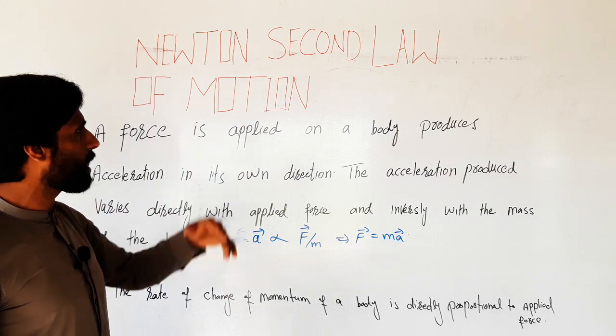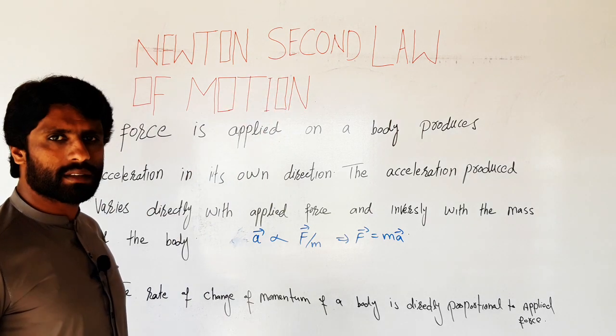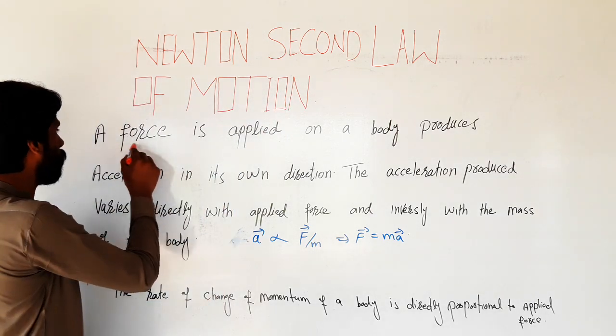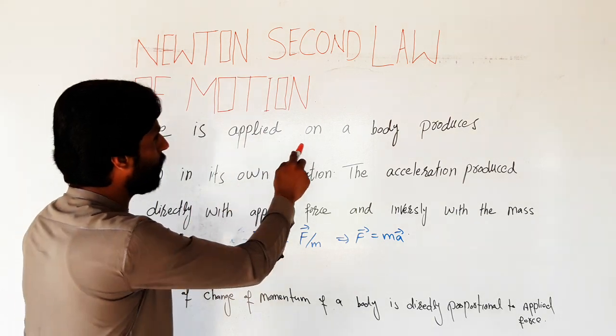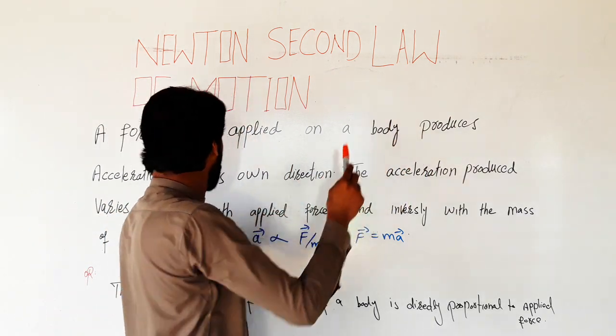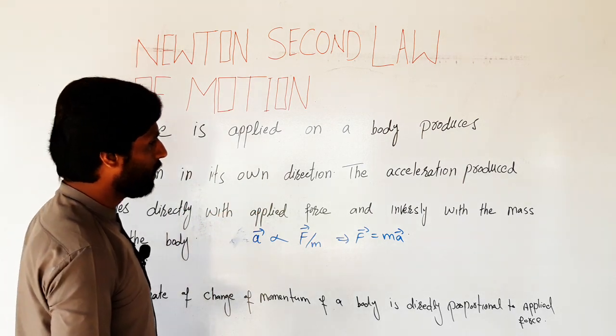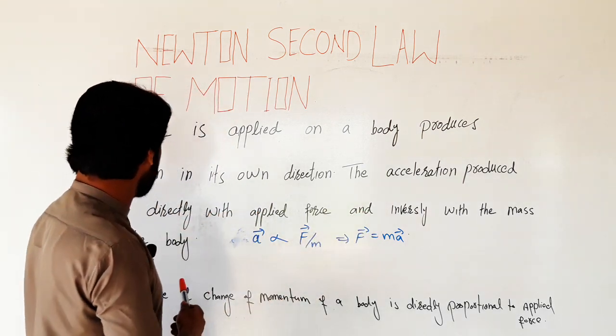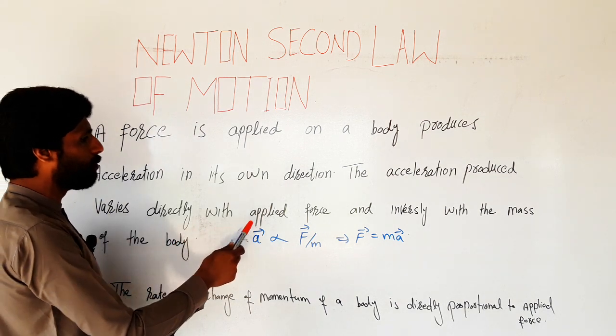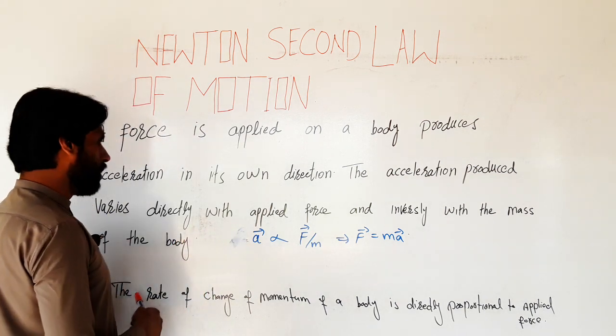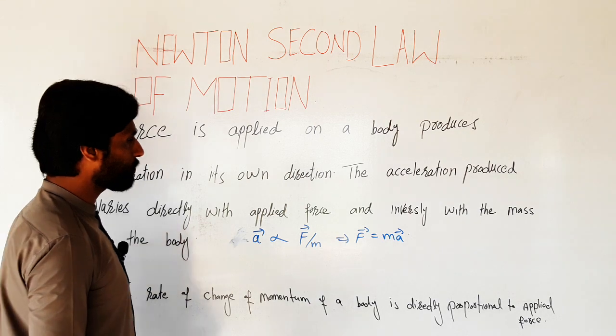According to the second law of motion, it is stated that a force applied on a body produces acceleration in its own direction. The acceleration produced varies directly with applied force and inversely with the mass of the body.